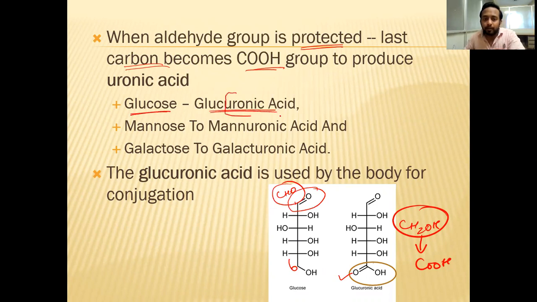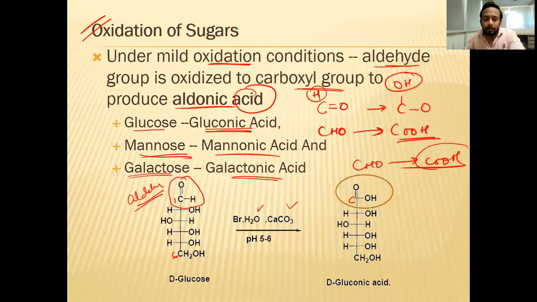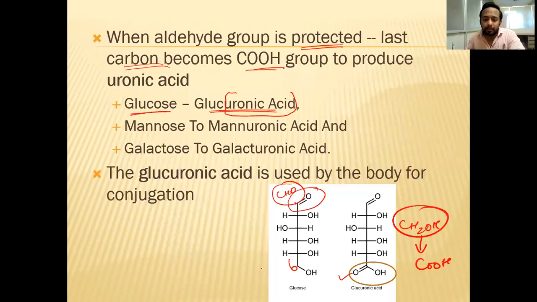Uronic. Please don't get confused. If at the first carbon atom it is getting COOH, they are called gluconic. If at the sixth carbon atom it is forming COOH, it is called glucuronic. You are adding the uronic acid groups. Mannose gives mannuronic acid, galactose gives galacturonic acid.